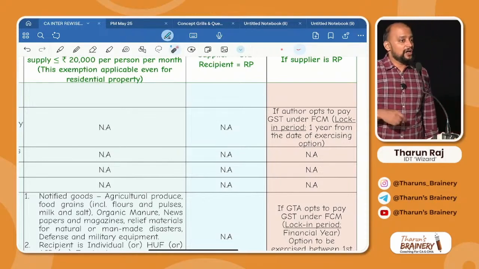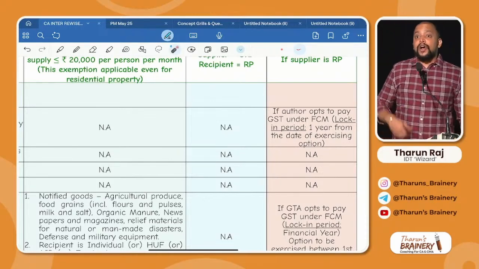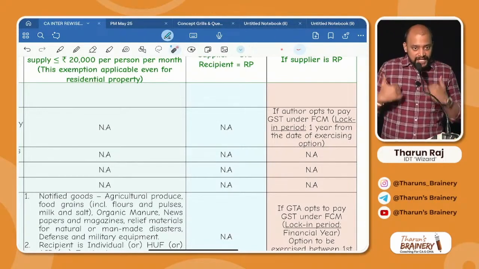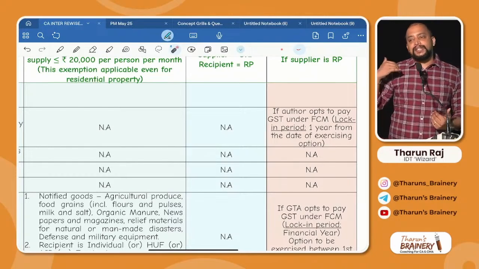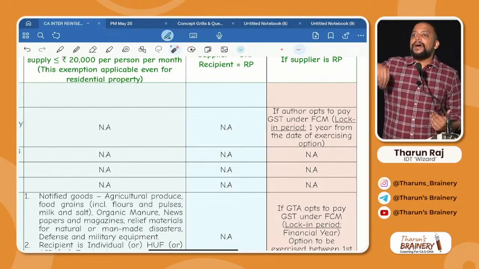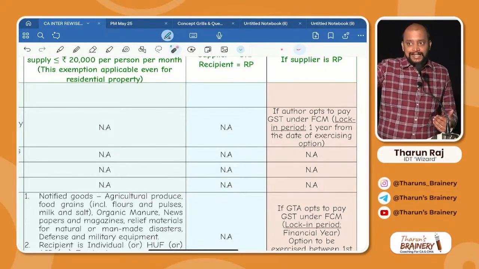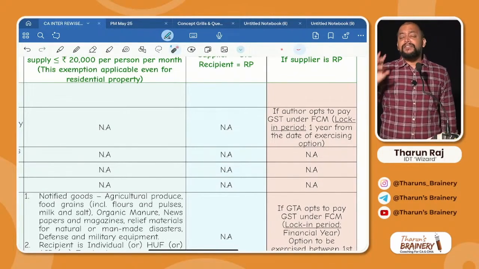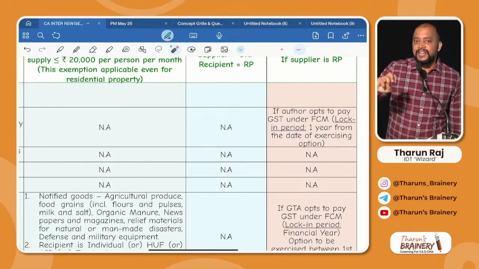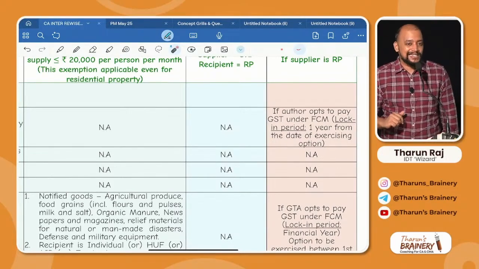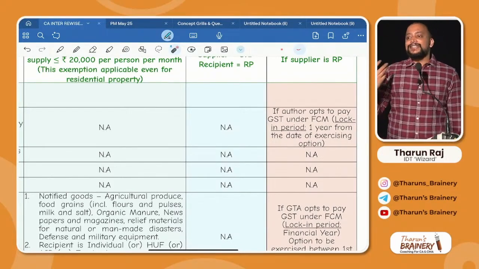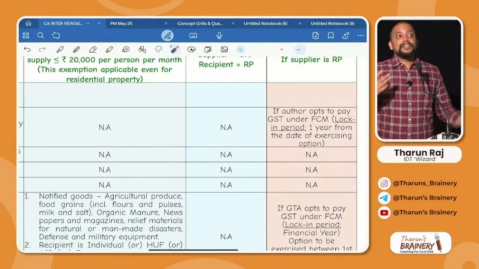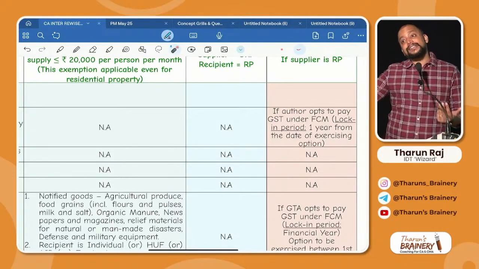Where is that? Author. Author can opt to pay GST under FCM. If author opts to pay GST under FCM, for the next 1 year from the date of exercising the option, author only will pay GST under FCM. Why will an author opt to pay GST under FCM when the transaction is covered under RCM? Because when the transaction is covered under RCM, the author cannot take ITC on his inward supply.